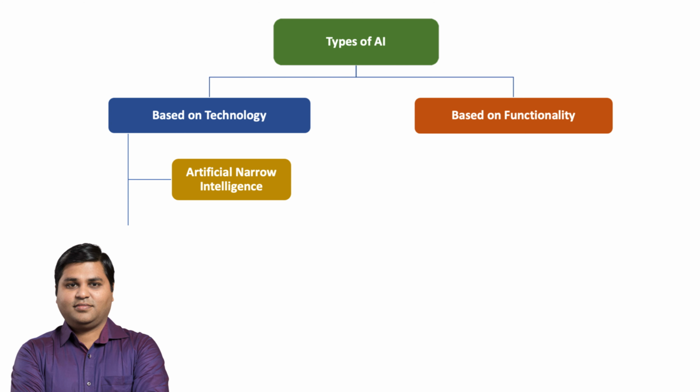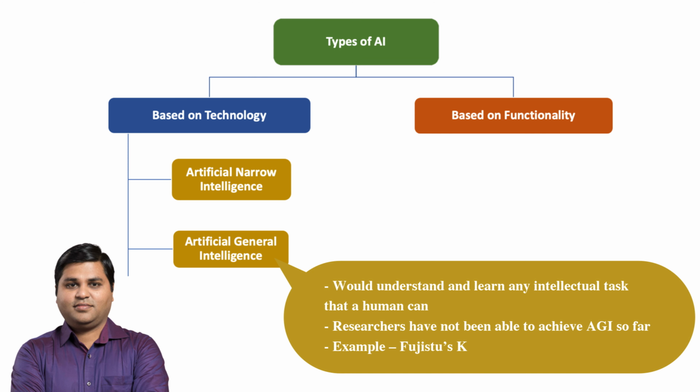Another type of AI is AGI, or Artificial General Intelligence, which is also called Strong AI. This type of AI is like a super smart machine that can learn and understand almost anything a human can. However, scientists have not been able to create AGI yet, even with the most advanced computers like Fujitsu's K or IBM's Watson. For example, it has taken them 40 minutes to simulate just 1 second of brain activity.